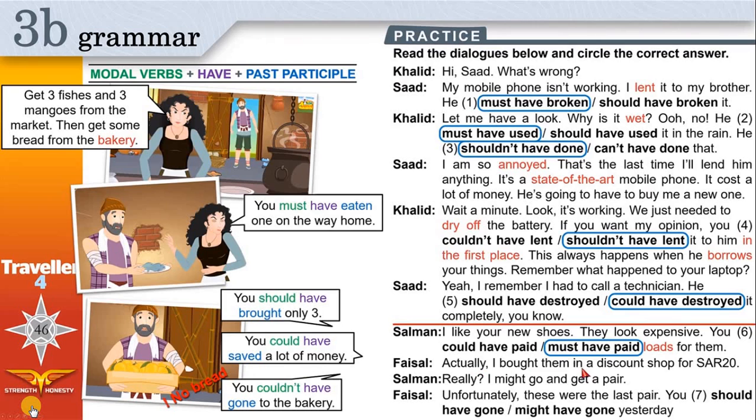Actually, I bought them in a discount shop for 20 riyals only. Really? 20? I might go and get a pair. Unfortunately, these were the last pair. You should have gone, or you might have gone yesterday. You should have gone. That was the right thing to do in the past, yesterday. But now that you didn't do it, you can't get them anymore.